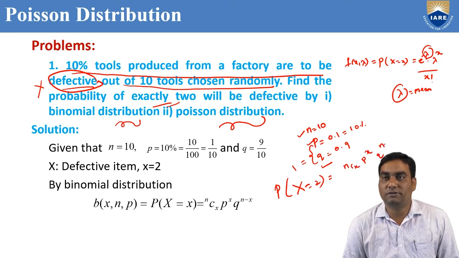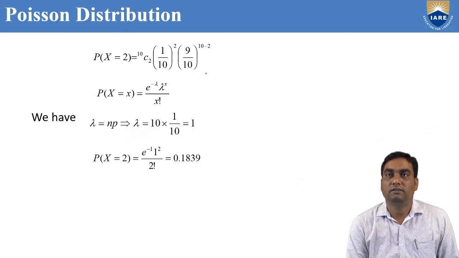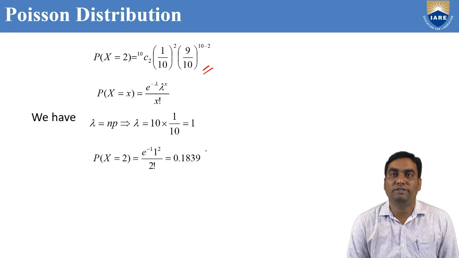NCX, P power X, Q power N minus X. N equal to 10 C2 because X equal to 2. P is 0.1 whole power X 2 and 0.9 whole power N minus X 8. Simplify, we'll get probability of exactly 2 will be defective by using binomial distribution.